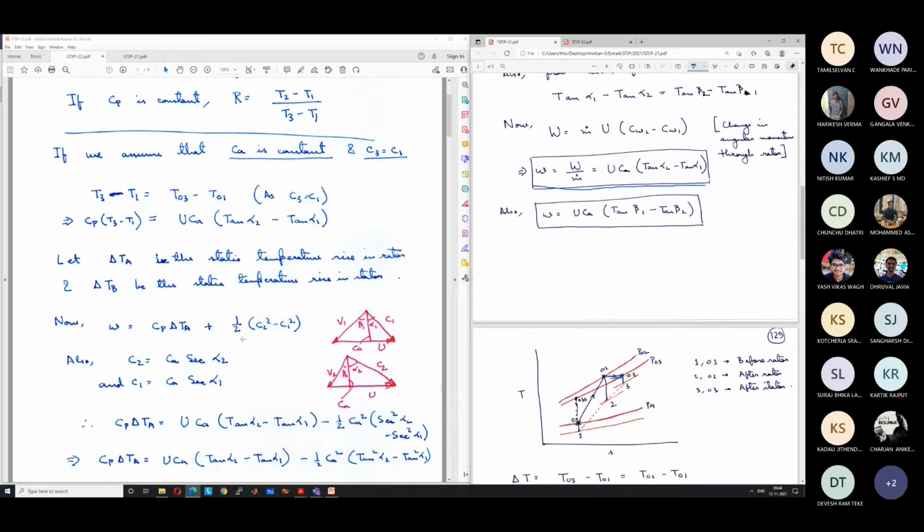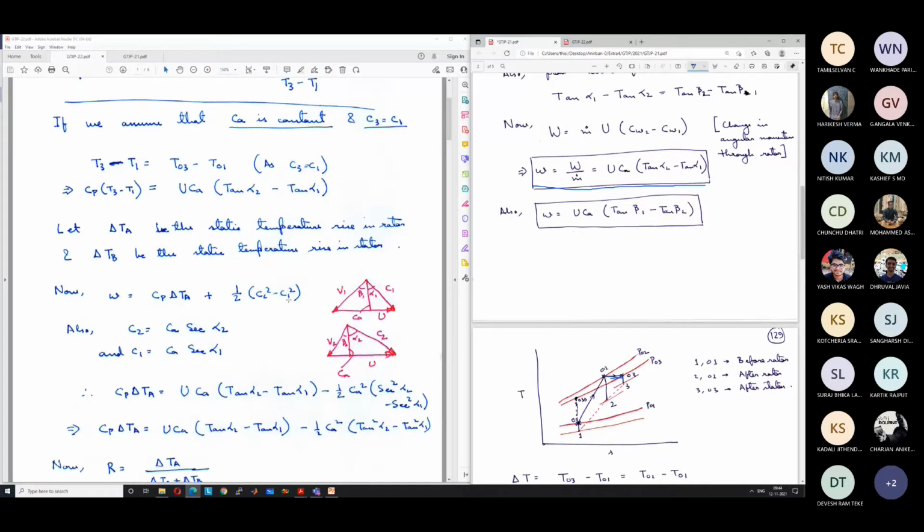Cp into delta Tb we can write as half (C2 square minus C1 square). So this work input can now be written as Cp delta Ta plus half (C2 square minus C1 square). And C2 and C1, from the velocity triangle, we can see that C2 cos alpha 2 is equal to Ca, or C2 is equal to Ca sec alpha 2. Similarly, C1 cos alpha 1 is equal to Ca, so C1 is equal to Ca sec alpha 1.